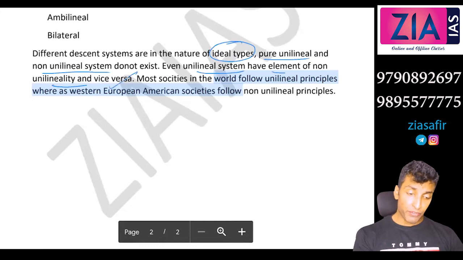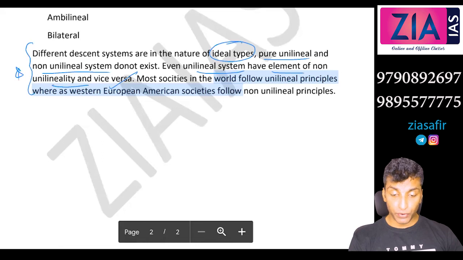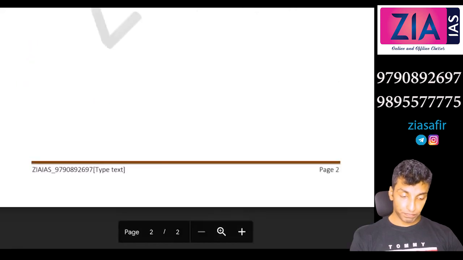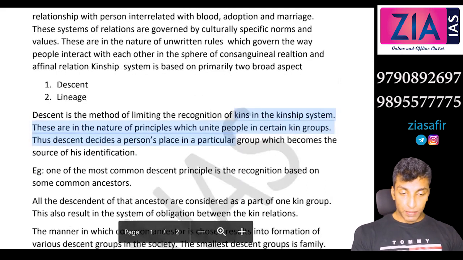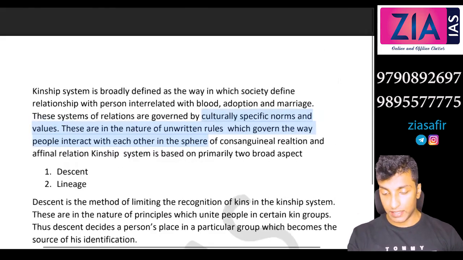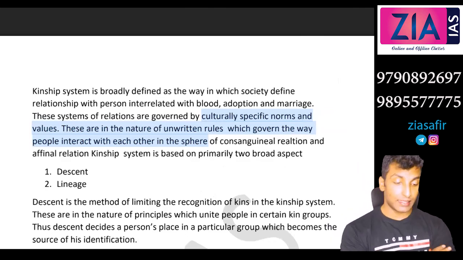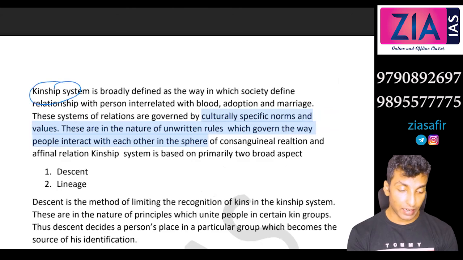So this is a very important paragraph that you need to write towards a conclusion. Most societies in the world follow unilineal principle, whereas Western societies follow non-unilineal principle. Yeah, that's about lineage and descent. So in simple terms, it is all about choosing your ancestor. Especially, it is all about deciding your kinship system. Kinship system means it is all about selecting your relations or the kins.